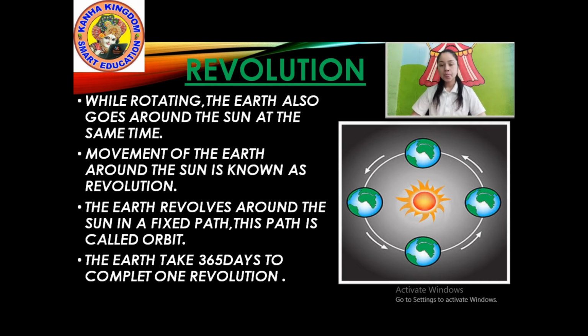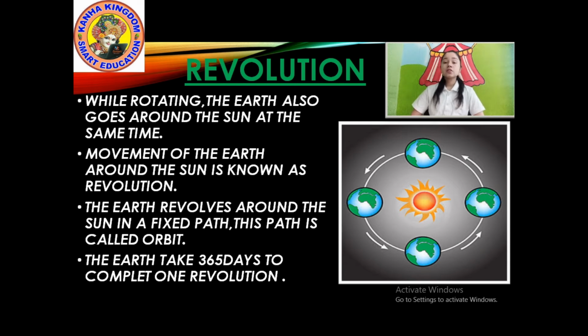Like that, Earth also moves in a fixed position. Earth also moves in one way. The way in which the Earth moves is an orbit. Okay? Clear? Earth also moves in one path. This is the orbit. Clear? Okay.